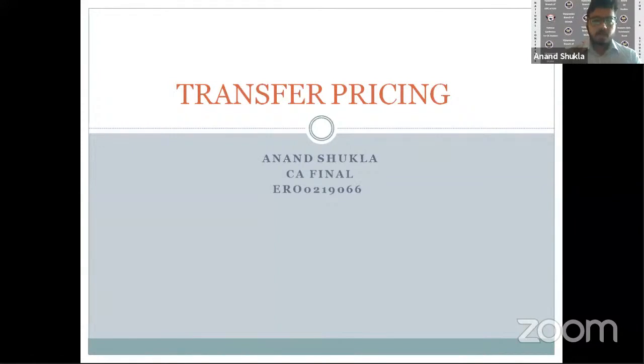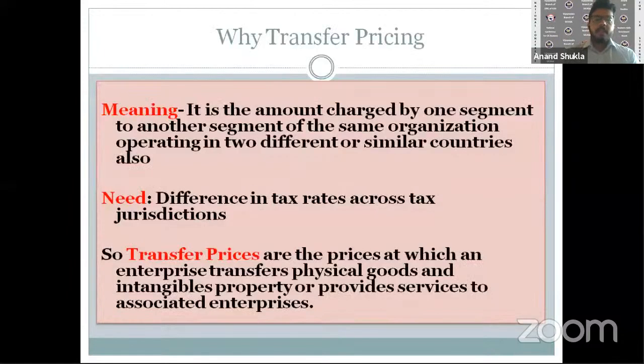Okay, so the topic I would be deliberating upon is transfer pricing. Transfer pricing, in layman's terms, is a mechanism put in force by different taxation jurisdictions to ensure that they get hold of their fair share of taxation. Because what happens is, whenever an entity enters into a contrived transaction with its related party, it is entered into in such a structured manner that the taxation authorities don't get their fair share of taxation.